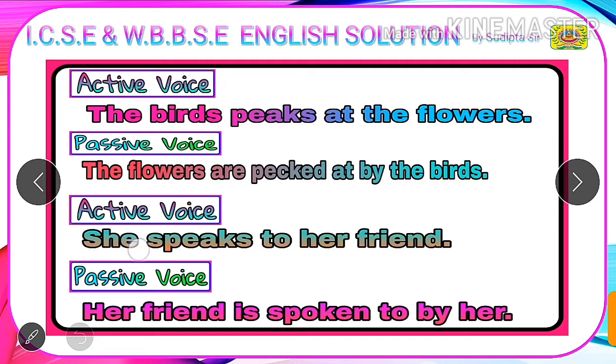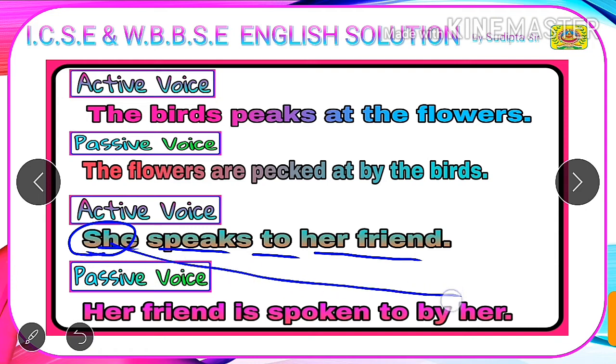Students, our next example is: she speaks to her friend. Here she is the subject, speaks is the verb, to is the preposition, and her friend is the object. Students, according to our rule, we need to swap the subject and object first. So the subject of active voice, that is she, becomes the object, that is her, in the passive voice, because the objective form of she is her. Next, the object of active voice, which is her friend, becomes the subject of passive voice.